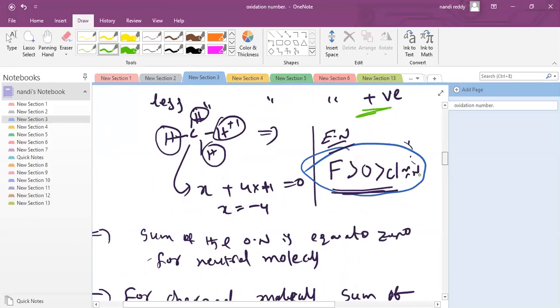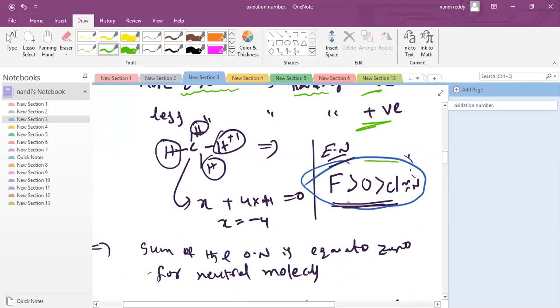And the electronegativity order generally, please note down. Electronegativity means electron gaining or electron accepting character. The one with more electronegativity can gain electrons more easily, very strongly. So fluorine is the highest electronegative atom.